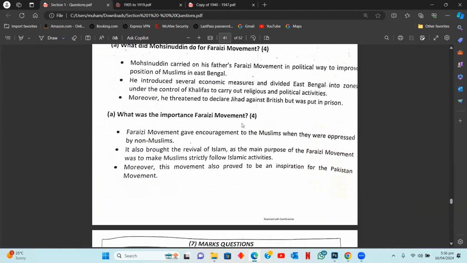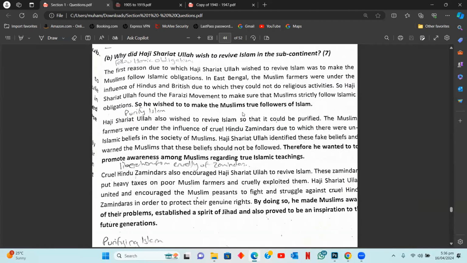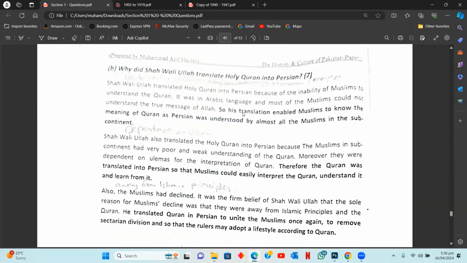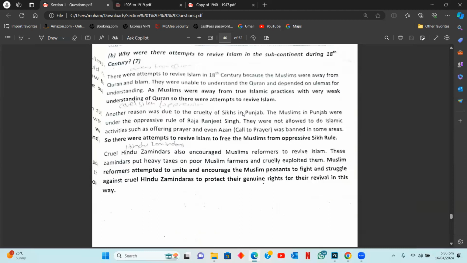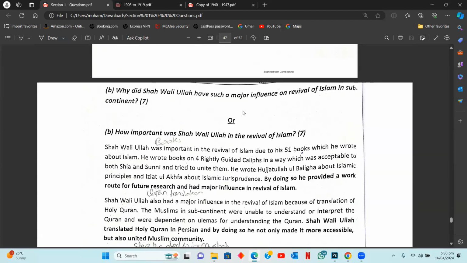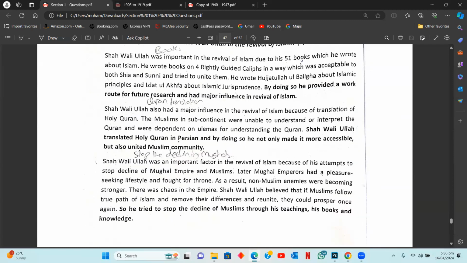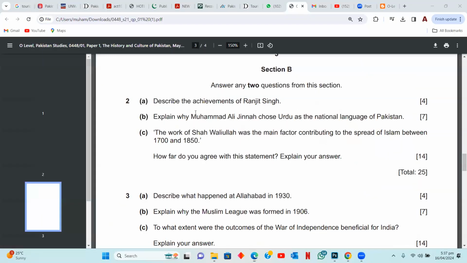Okay, no, there are other 7 mark questions though. So let's pick up the 7 mark questions. Think about the work. Hold on. Yeah, how important was Shah Waliullah? Now, if you think Shah Waliullah had the most important role in the revival of Islam, you're gonna be writing 3 reasons for Shah Waliullah, 2 reasons for Sayyid Ahmad Bareilly and two for Haji Shariatullah. Total of 7 reasons altogether. And then you will write one evaluation at the end.